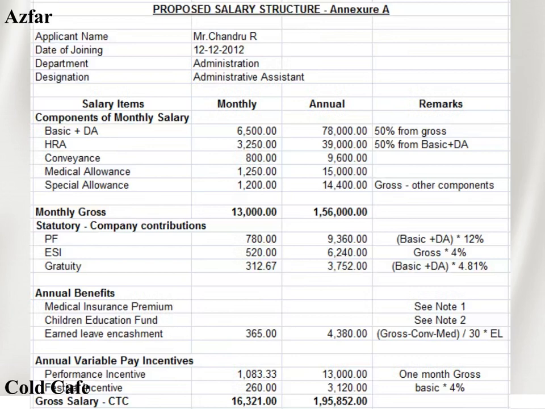The overall cost is 16,321 for monthly, whereas for annually it is 1,95,852 rupees. This is how the calculation should be. Here we can see the huge difference. What they are saying is the annual CTC is around 2 lakhs. The CTC per month, what they are saying is 16,000 rupees, whereas in my monthly gross, I have highlighted only 30,000. There is a huge difference because I have highlighted all the employer contributions.